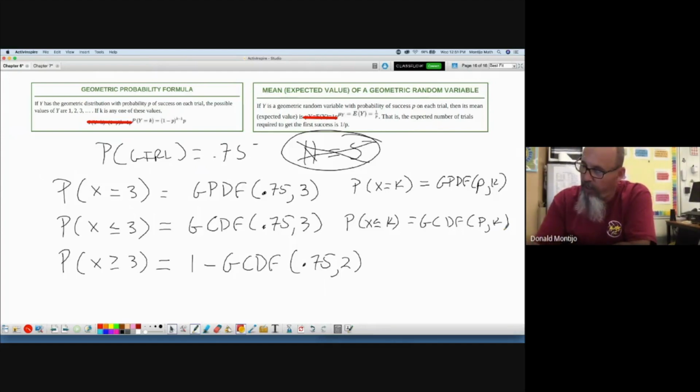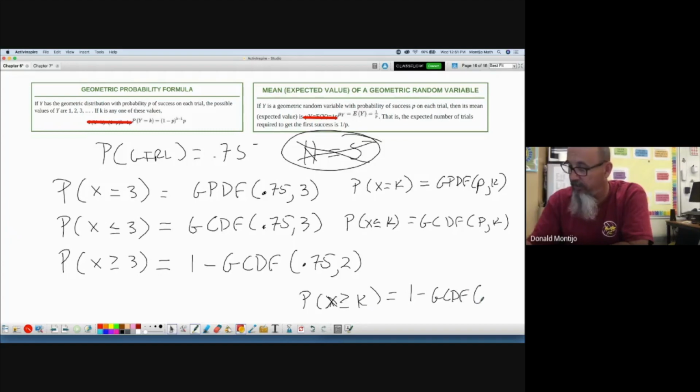Now, what if I want to know the probability that X is greater than or equal to K? Then it's 1 minus geometric CDF of P, comma, K minus 1.